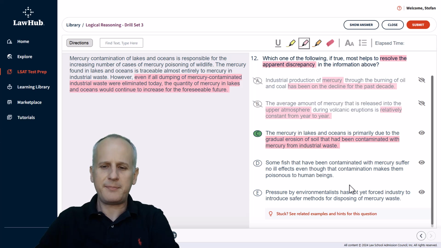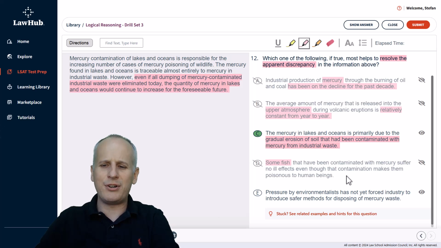Choice D reads, some fish that have been contaminated with mercury suffer no ill effects, even though that contamination makes them poisonous to human beings. Well, okay, I'm just going to focus on some fish. Some fish. How many fish? I have no idea. This requires a bunch of additional information, and furthermore, isn't even really related to the metric at hand about the quantity of mercury in lakes, so we can eliminate D almost immediately for a litany of reasons.